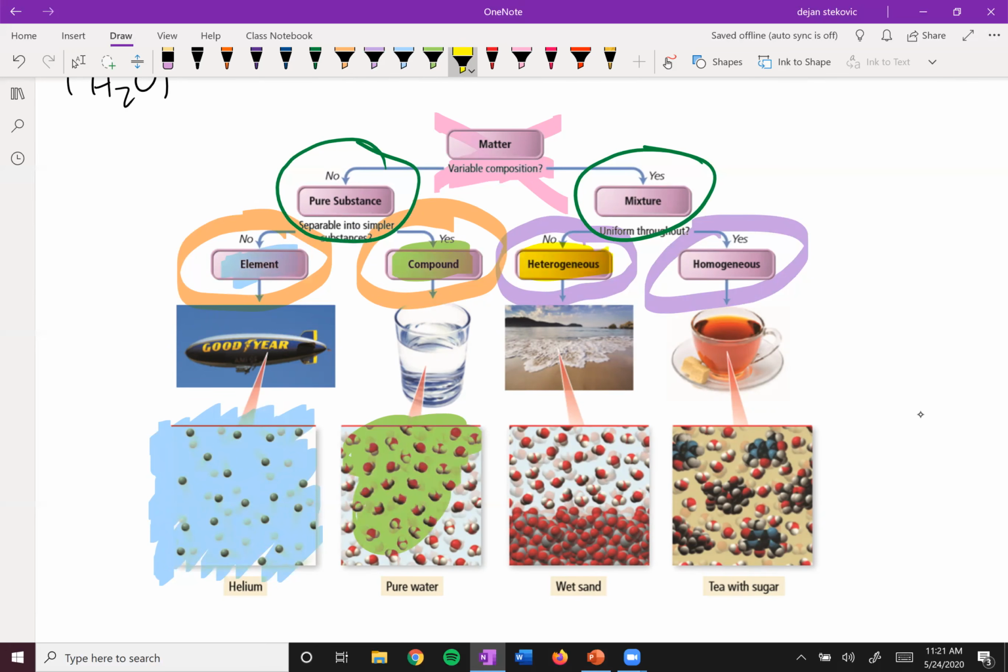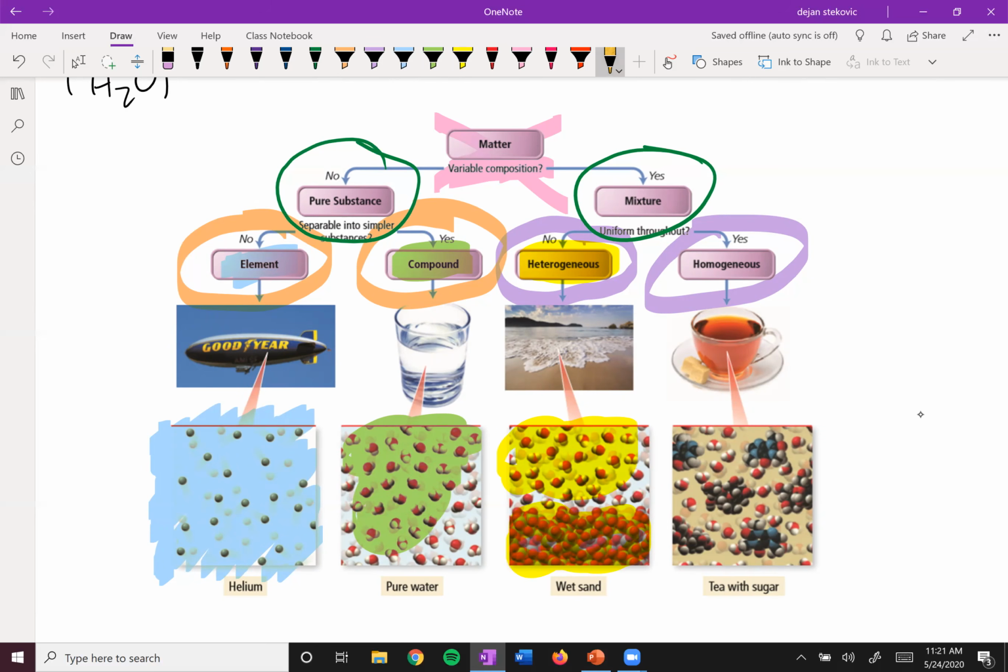Next up, we have this heterogeneous mixture. With a heterogeneous mixture, you can see the difference with your eye. In this case, they show wet sand. You have a part that's solid down on the bottom, and then you have water on top. So it's a mixture of multiple things, and you can see a clear delineation between the sand and the water.